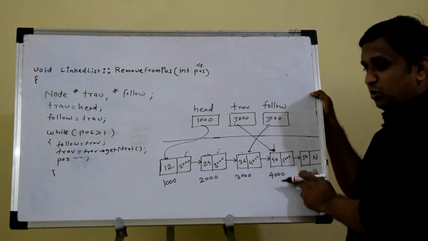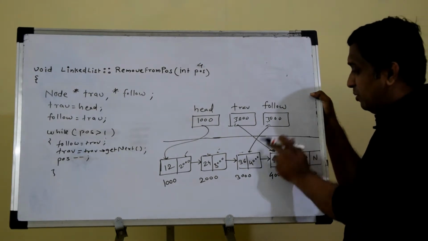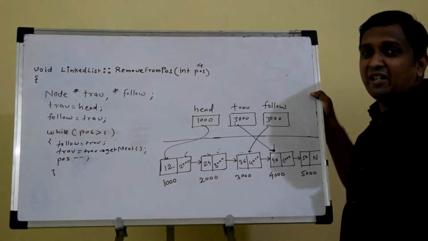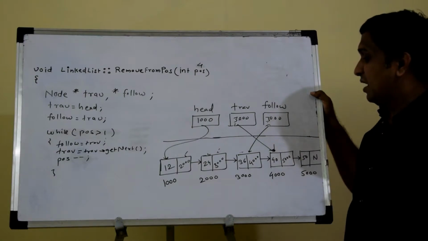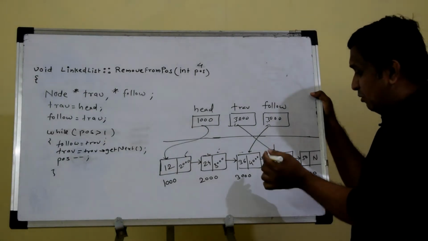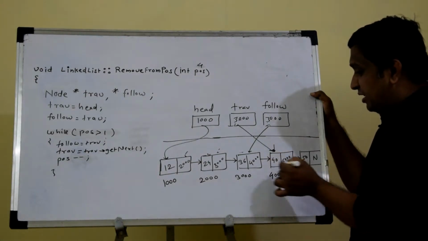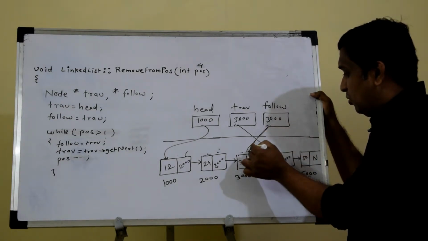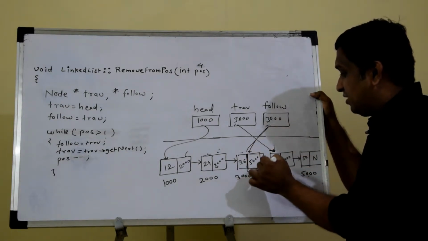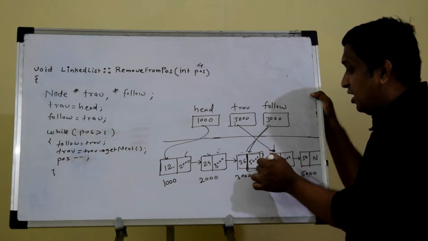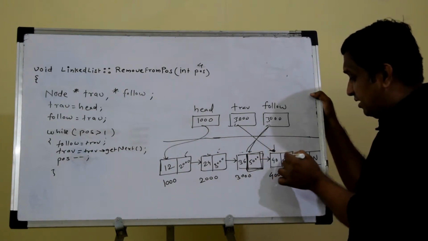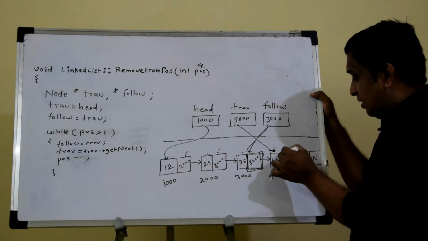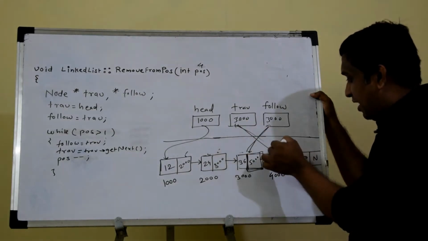Trav is pointing to the node to be deleted and follow is pointing to the node which is before that node which I want to delete. So after that, what I want to do is first store the address 5000 here at this location. So this location means it is follow arrow. I want to update this, so it is follow arrow set next. To which value do I want to set it? 5000. So 5000 value is stored here. So it is trav arrow get next.